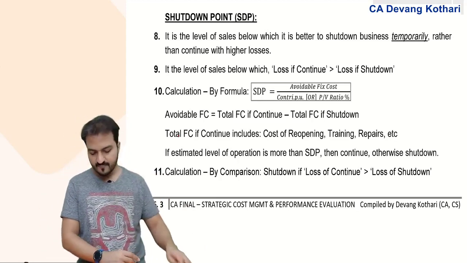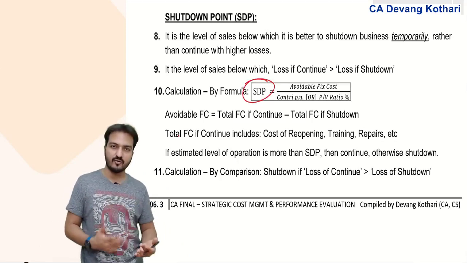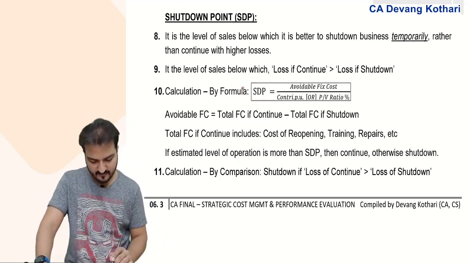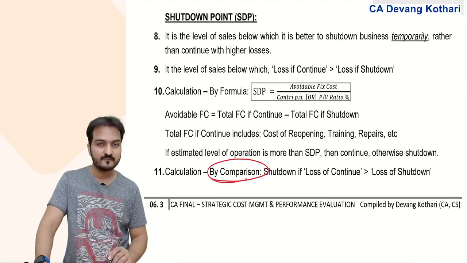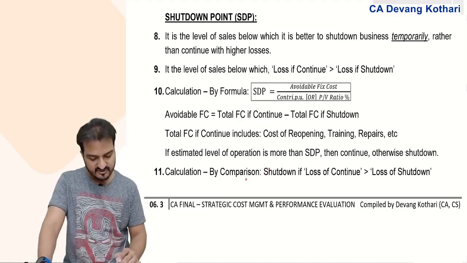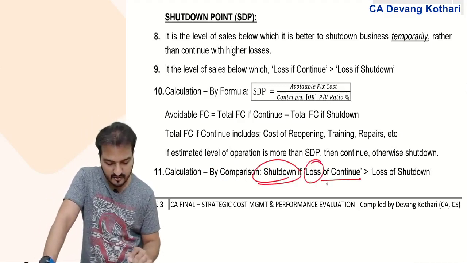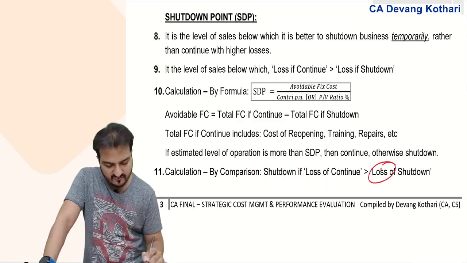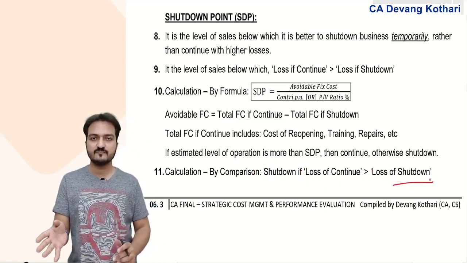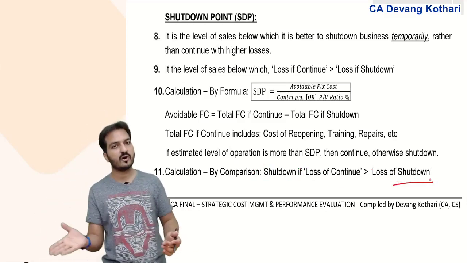This was calculation by formula, by calculating the shutdown point. Or you can also decide shutdown by comparison. Simply compare two different options: what will be the loss of the company if it continues, and what will be the loss of the company if it shuts down. If continuation gives more loss, then it is better to shut down. If shutdown gives more loss, then it is better to continue.